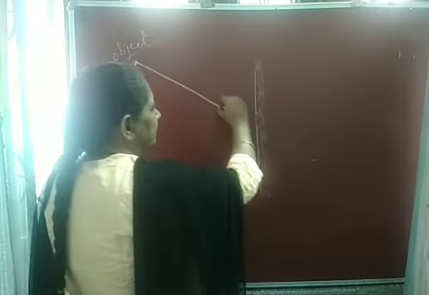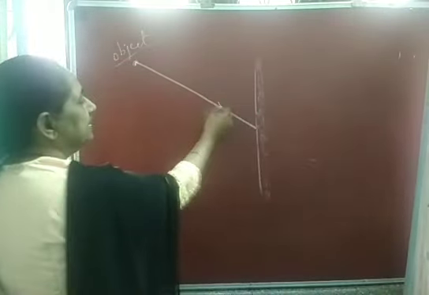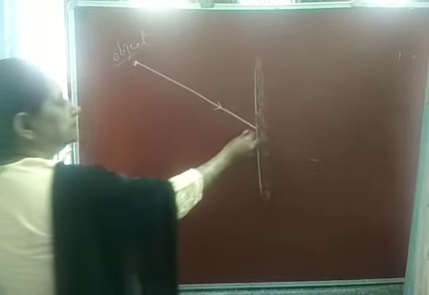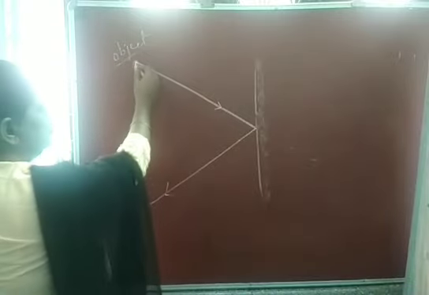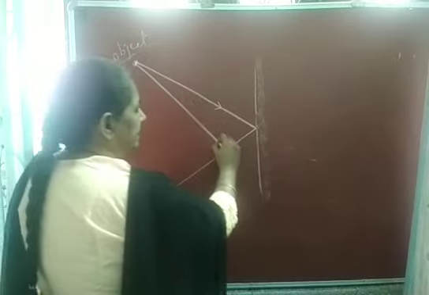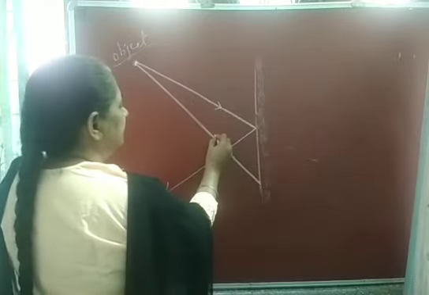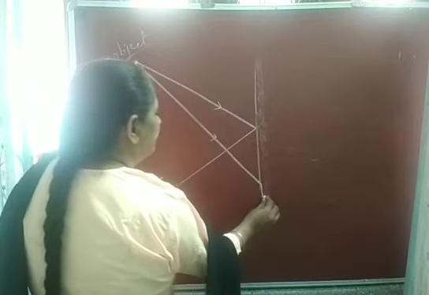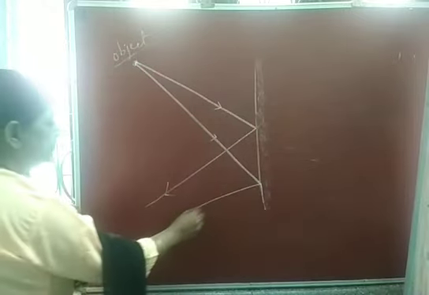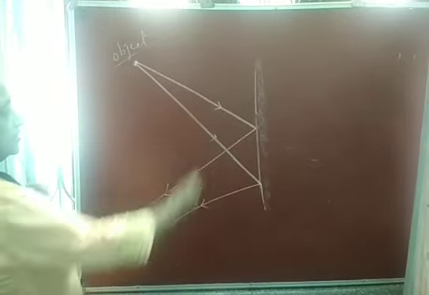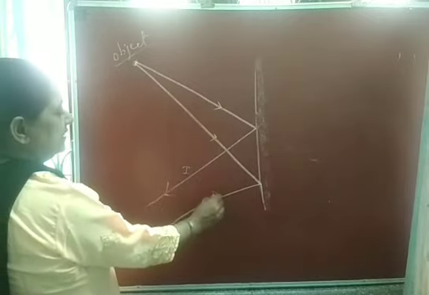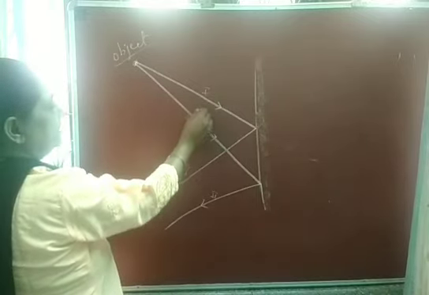The object is placed. The rays which are coming from this object fall on the mirror. This is the incident ray. It will reflect back. One more ray, this is the incident ray, falling on the mirror, will reflect back. So this is the first reflected ray and this is the second reflected ray. This is the first incident ray, this is the second incident ray.